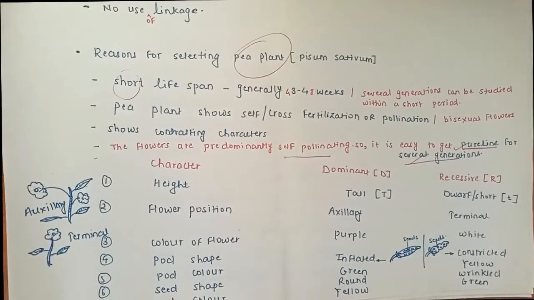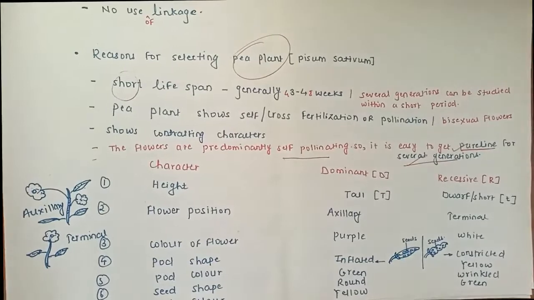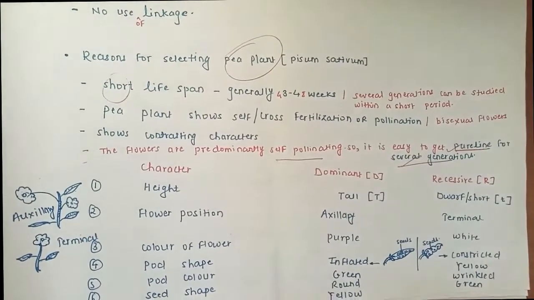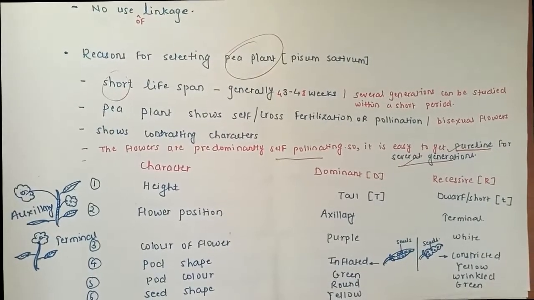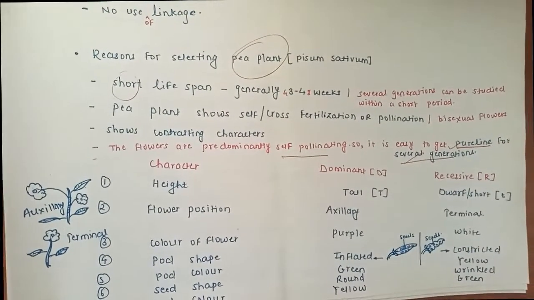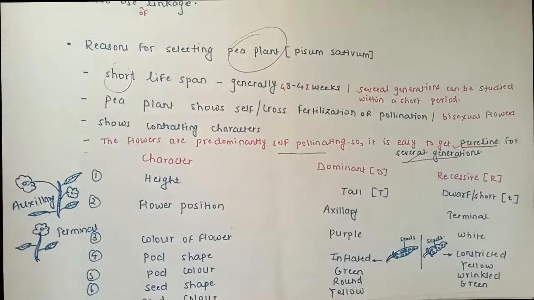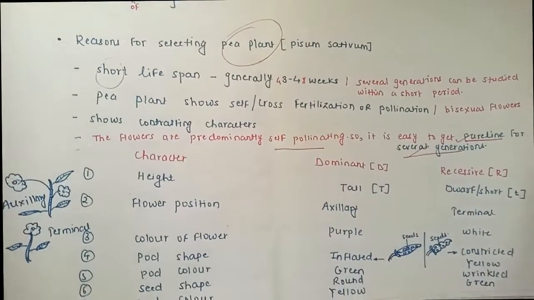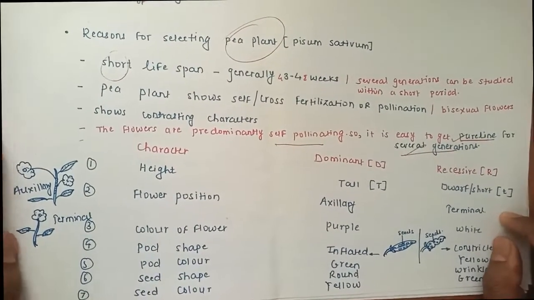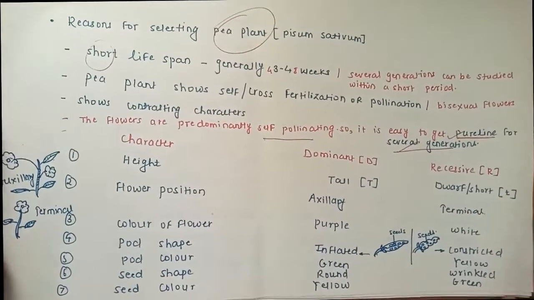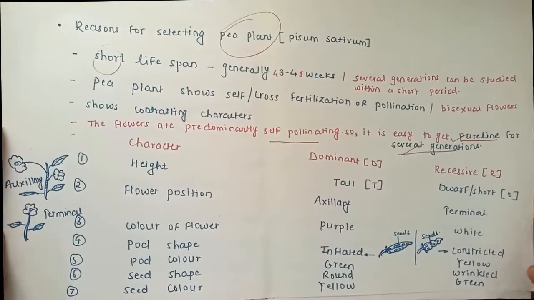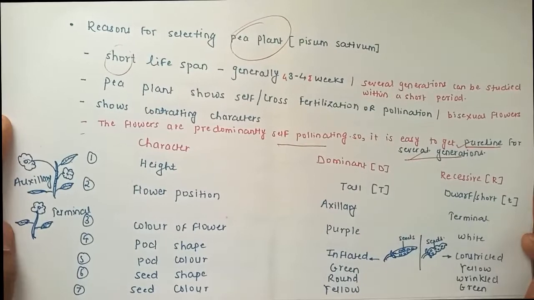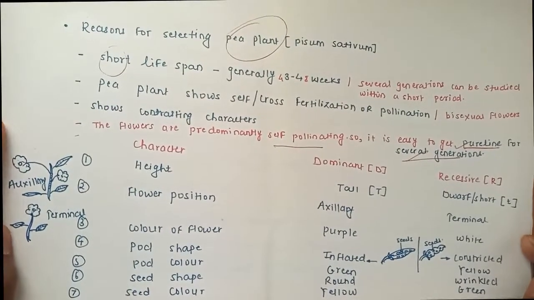So as we studied, there are numerous contrasting characters this pea plant has. Basically, the 7 contrasting characters Mendel had selected to study the properties of genetics in this pea plant. These 7 characteristics you should remember forever, because these are the assumptions he made about which is the dominant characteristic and which one is the recessive characteristic.